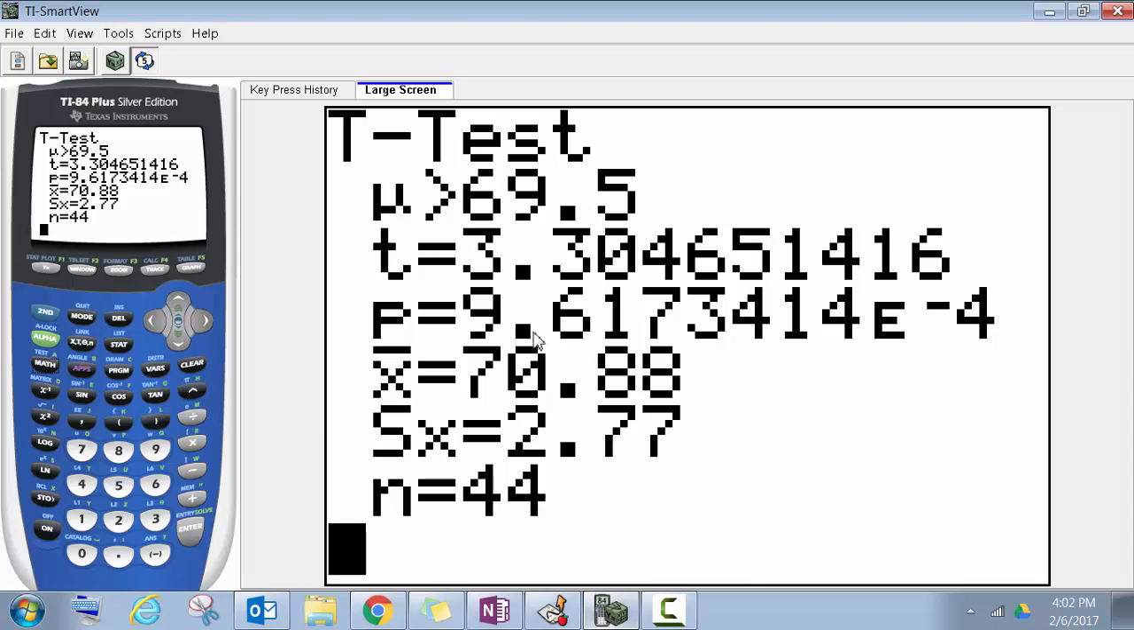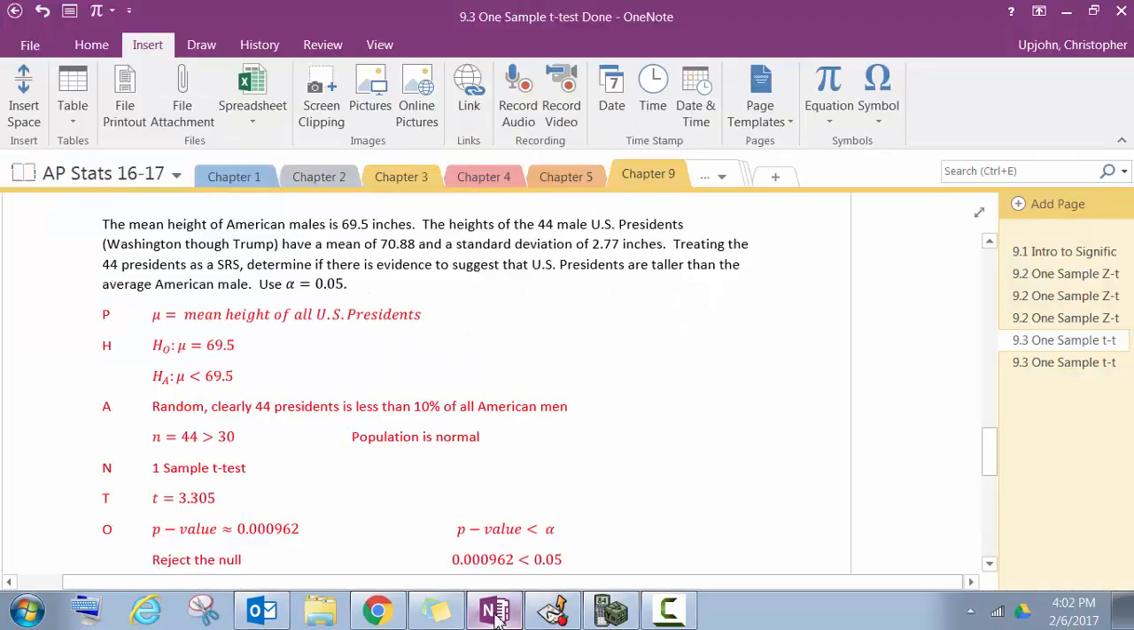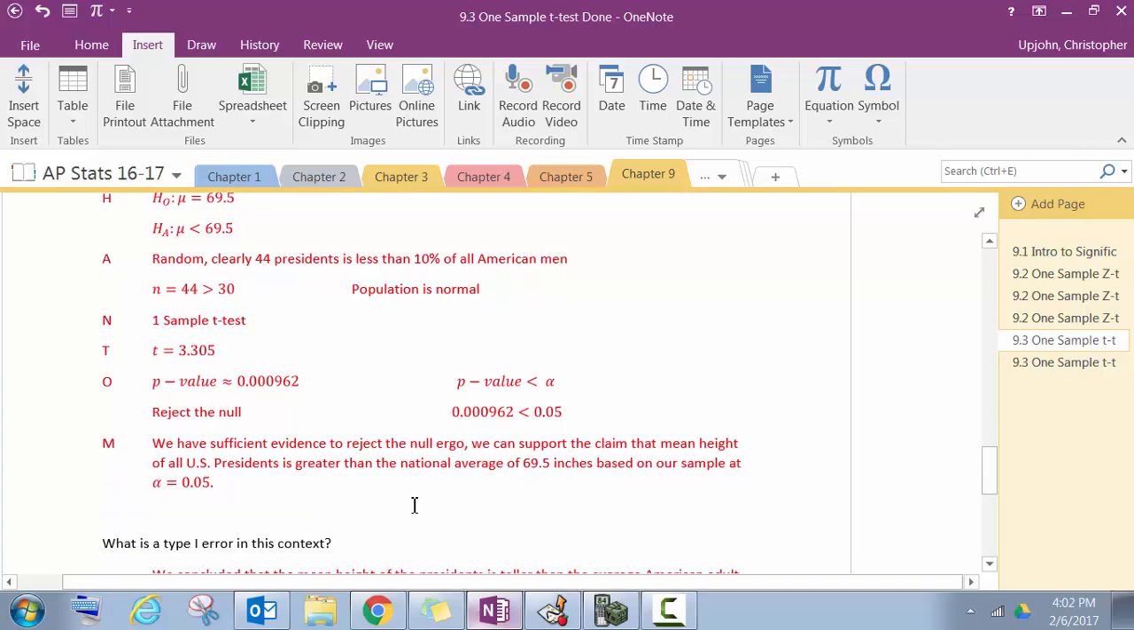There's our p-value, that's scientific notation, so it is the same as what we got before, and our t-score. So t-score is 3.305, p-value 0.00962, obviously that's less than 0.05, so we reject the null. We have sufficient evidence to reject the null, ergo we can support the claim that the mean height of all U.S. presidents is greater than the national average based on our sample at alpha equals 0.05.